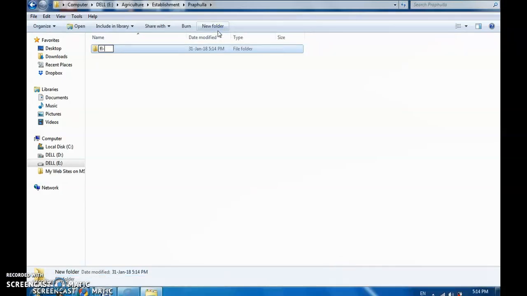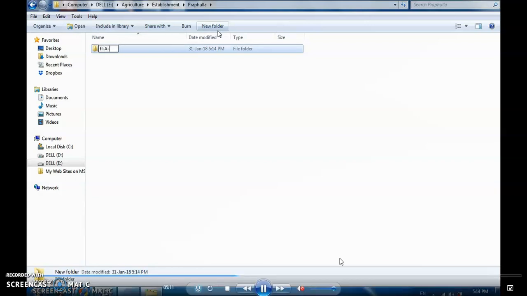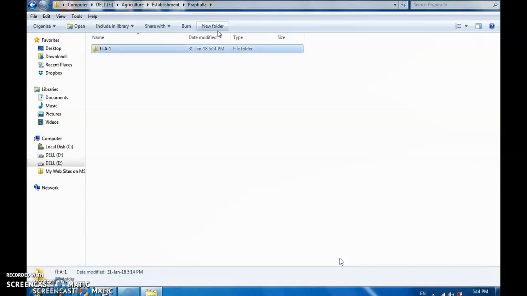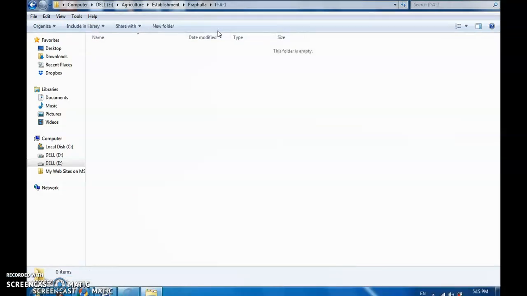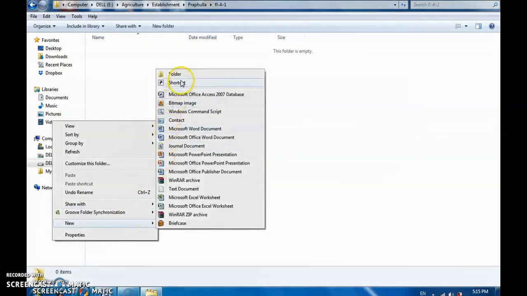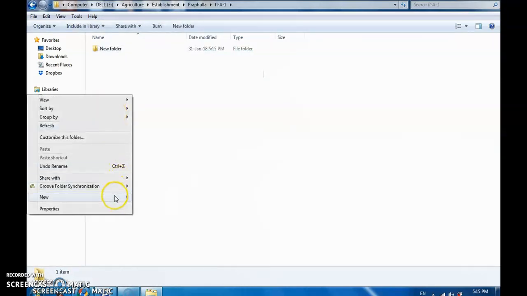FL for file, it's a standard, and after the dash it can be anything, 1, 2, 3, A dash 1, but without FL dash at the start, things won't work. So for example here I'm taking A dash 1 for the file name, and FL dash A dash 1 is our folder name. Now inside this we will create two folders, one for our note sheet and one for our correspondence. So I'm creating two folders here.